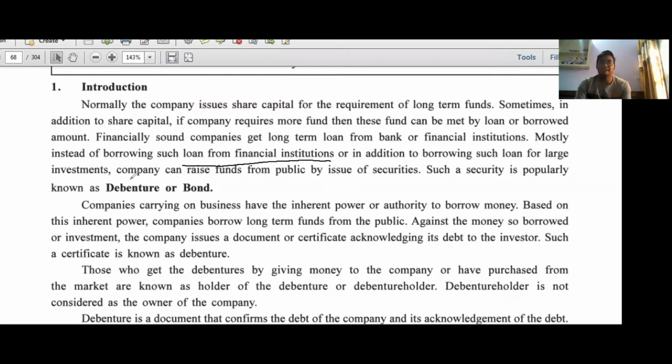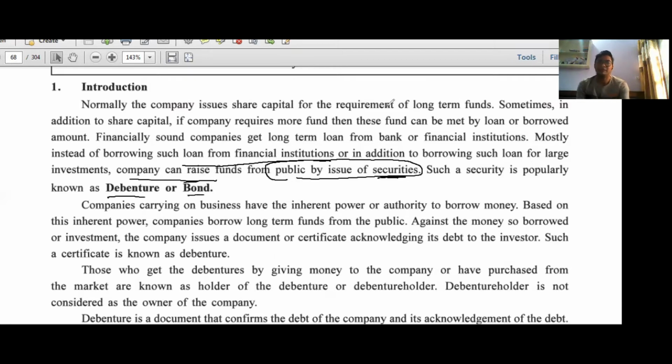The company has another option in hand: the company issues a security like an equity share, one type of security for extra fund, and this security is known as debenture or bond.